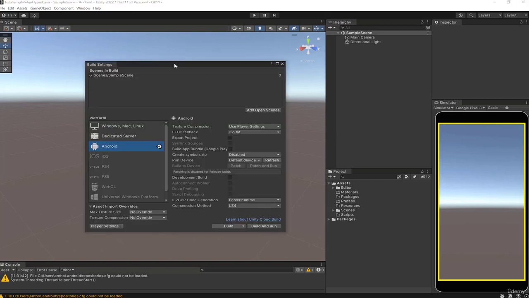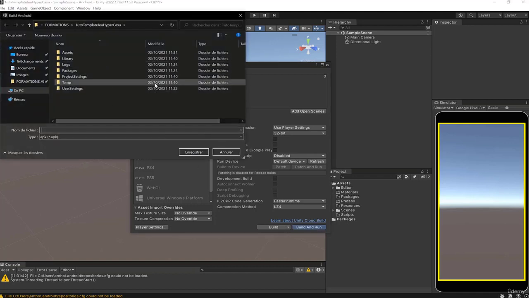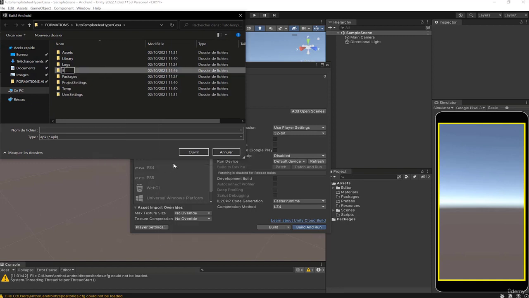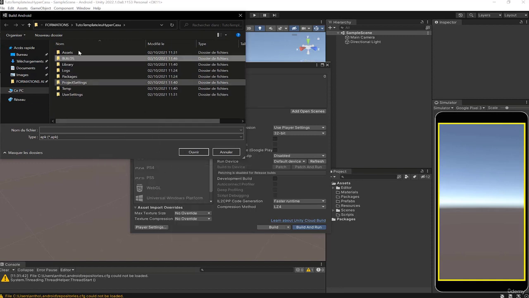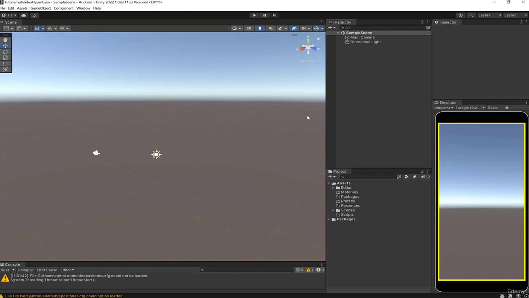And then you do Ctrl-Shift-B to access the build settings. If you're in Android mode, if your phone is plugged in via USB and everything is okay, you just have to click build and run. I'll do it. That will allow you to compile your game. So what I do is right-click, new folder, builds, which will allow me to store my APK in there, and then you can write test.apk, click on save, and it will send directly to your phone. For now, I don't do it, we'll do it later.